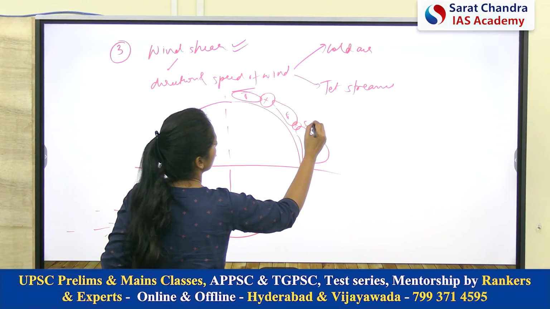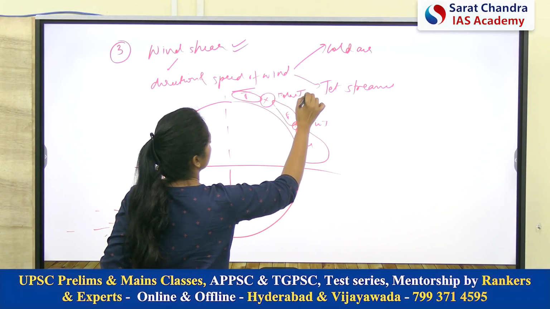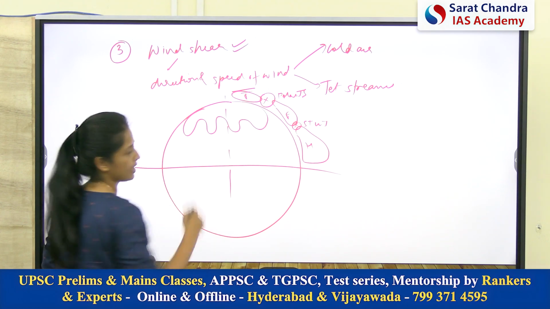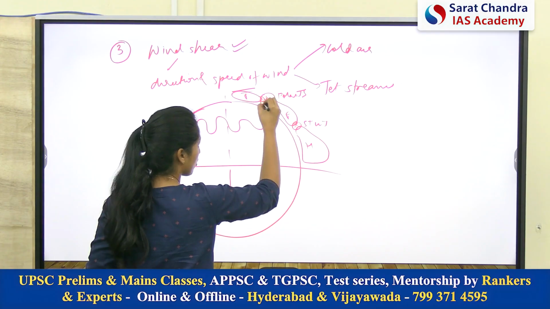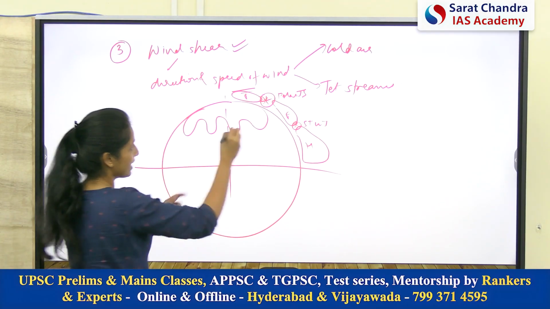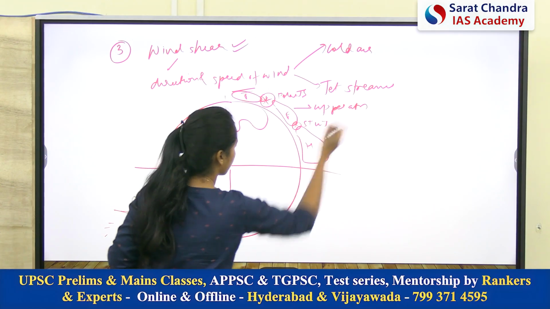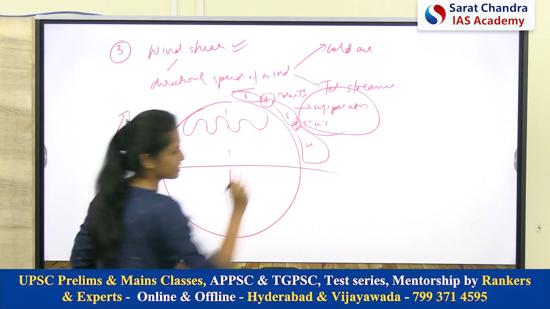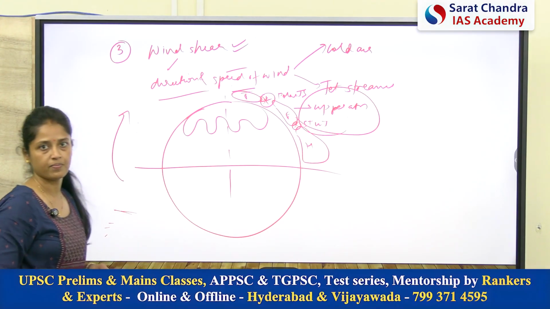So, here it is the subtropical westerly jet stream, and here it is the polar jet stream. And as you know, in the polar jet stream the meandering is very high, and the speed of jet streams is also very high. And these are present in the upper atmosphere. So, when the wind coming from the lower atmosphere interacts with these jet streams, obviously there will be a change in direction and speed of wind.